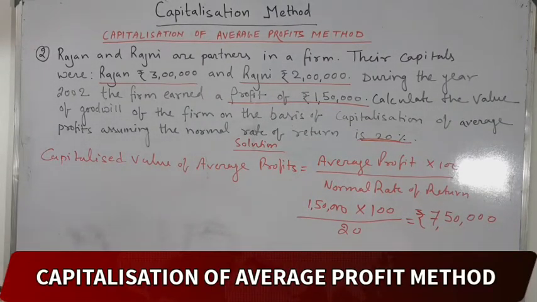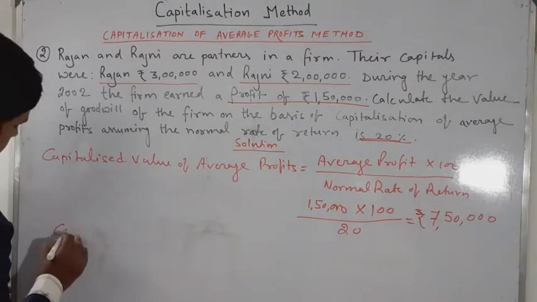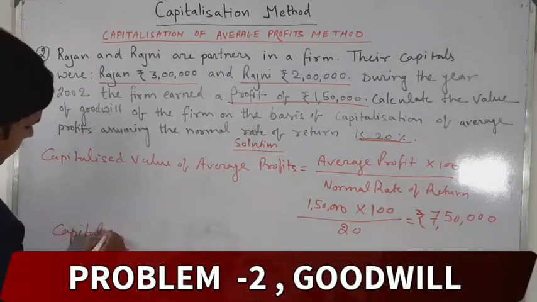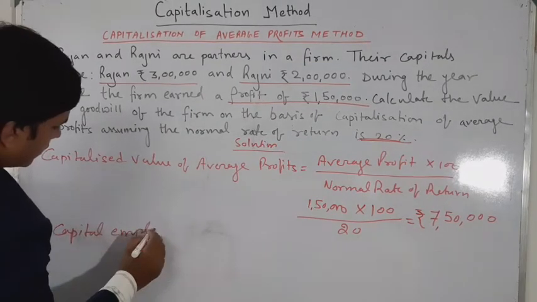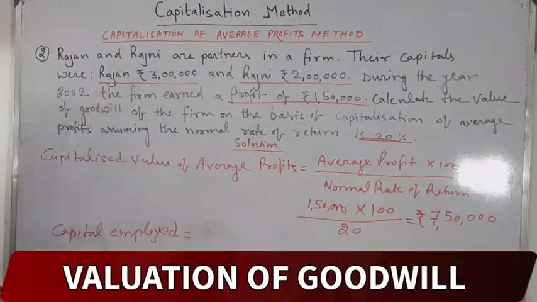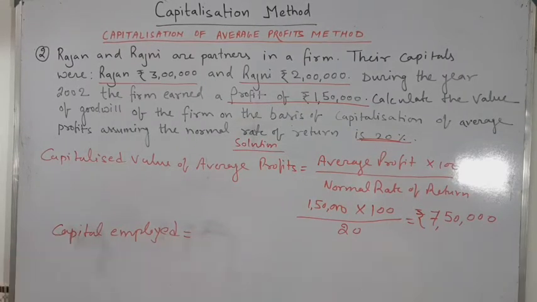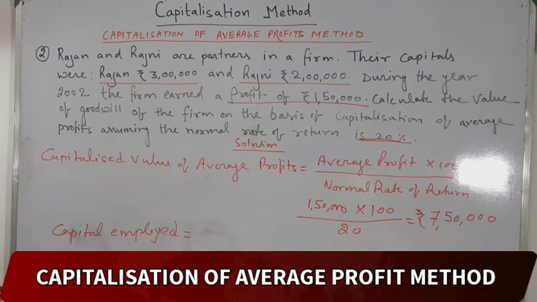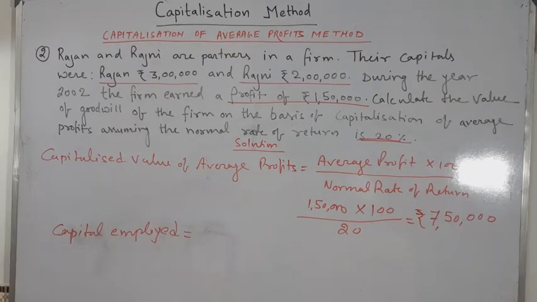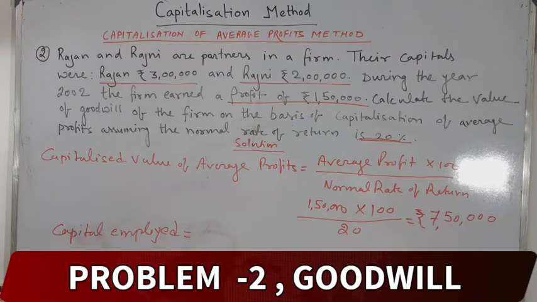And next, capital employed. We know very well the formula: capital employed is equal to assets minus liabilities. In this question, liabilities are not given, so you just write the assets. Capital employed is equal to 3 lakh plus 2 lakh.